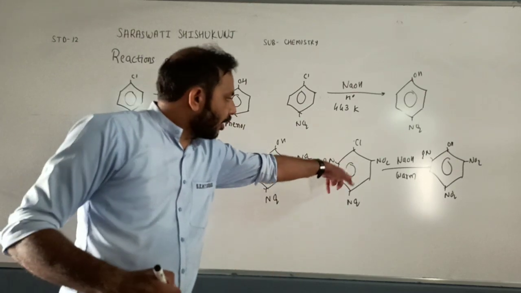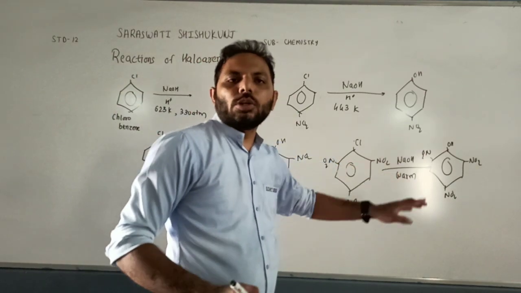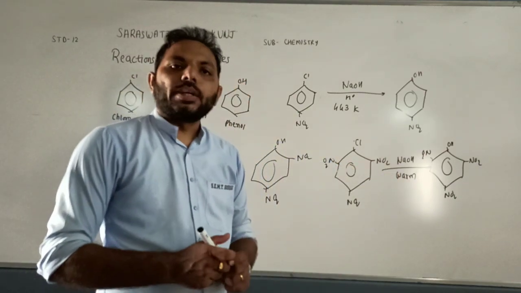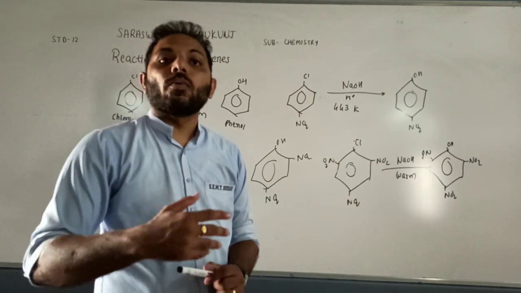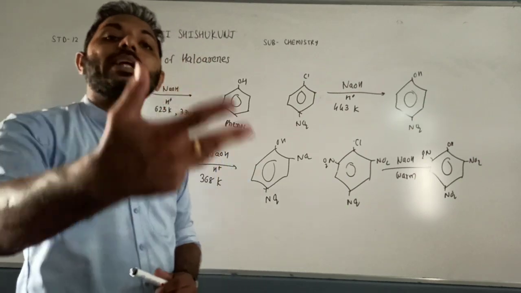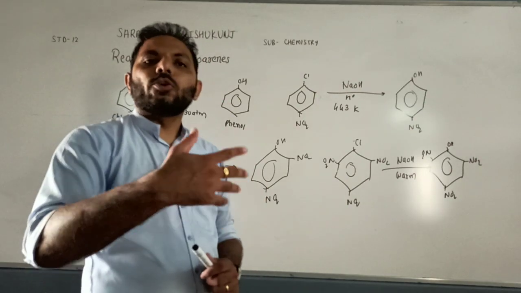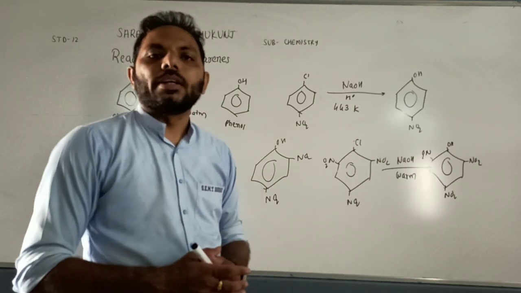If three nitro groups are there, we don't need high temperature. We just need to warm this solution. Okay. So if an electron withdrawing group is there, the reaction becomes easy. But what about an electron donating group? If an electron donating group is there, the reactions of haloarenes become difficult. Okay.